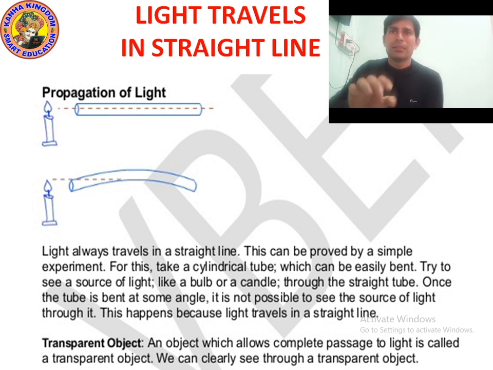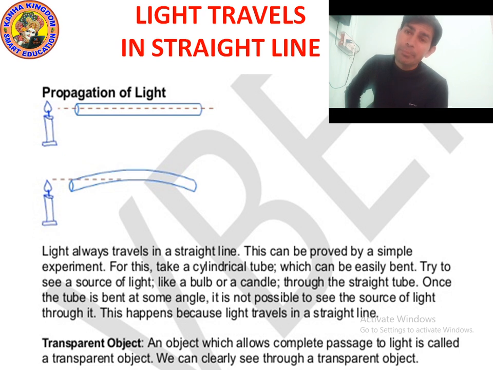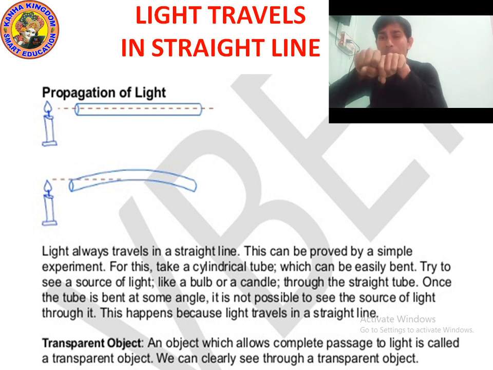You will take a cylindrical pipe and bend it, and you will take one candle. First of all, you need only two things, a candle and a pipe. The pipe should be such a kind that it can be bent easily, and you can make it straight again.